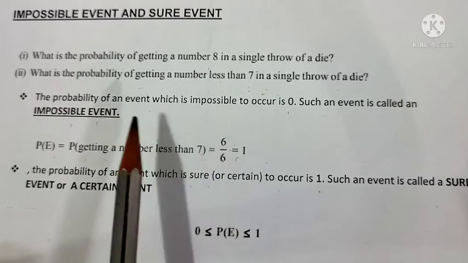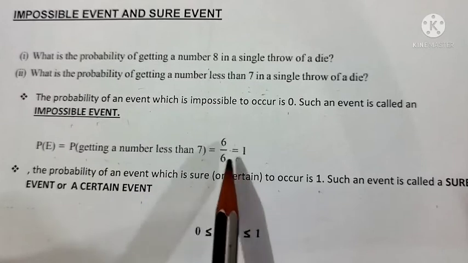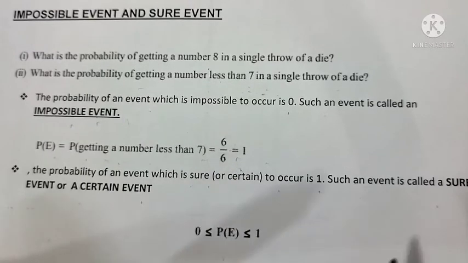So what did we get? First we got the case and example for 0. Then the second value we got is probability equal to 1. That means the value of the probability always varies between 0 and 1, but sometimes it is equal to 0, sometimes equal to 1 also. So how can we summarize this? 0 is less than or equal to P of E, which is less than or equal to 1. So the value of the probability always varies between 0 and 1. In some cases it is equal to 0, in some cases it is equal to 1.